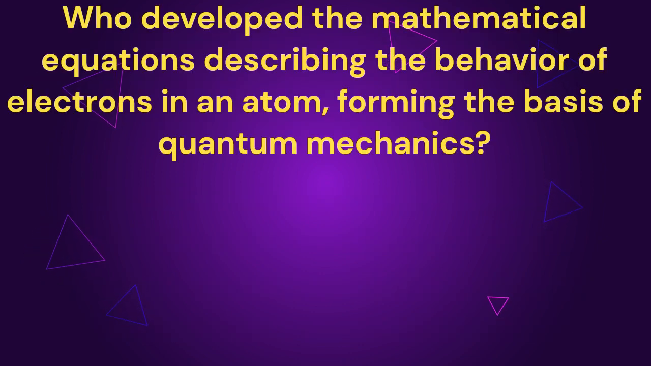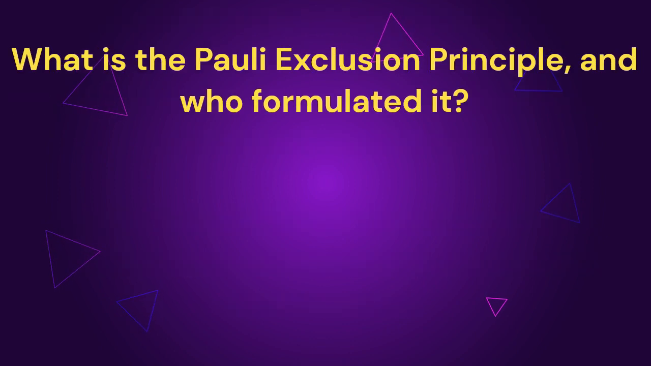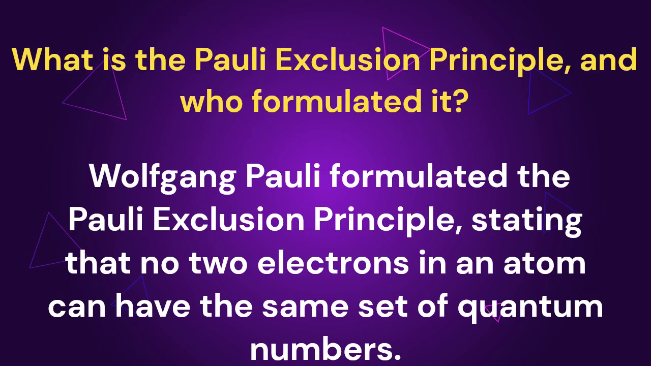Who developed the mathematical equations describing the behavior of electrons in an atom, forming the basis of quantum mechanics? Erwin Schrödinger developed the Schrödinger equations for quantum mechanics. What is the Pauli exclusion principle, and who formulated it? Wolfgang Pauli formulated the Pauli exclusion principle, stating that no two electrons in an atom can have the same set of quantum numbers.